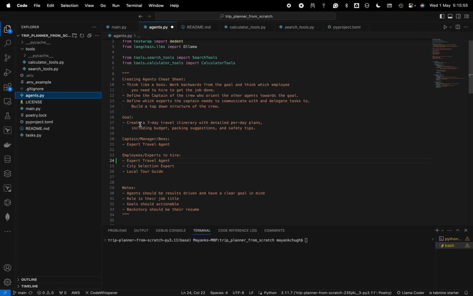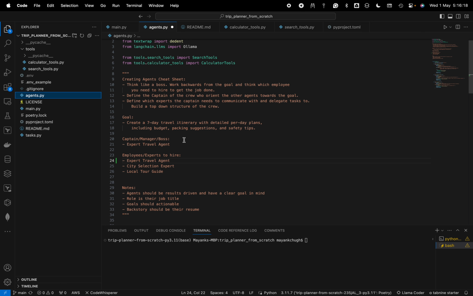The goal is basically for the crew to create a 7 days travel itinerary with detailed per day plans, including budget, packing suggestions, safety tips and others. Because you are going and you should know all these things. If you have that, it will be good for you.